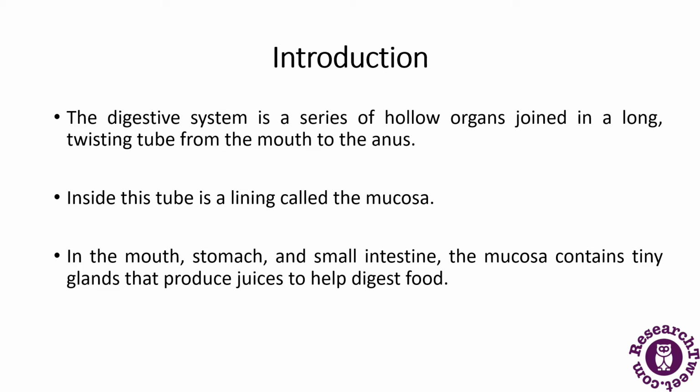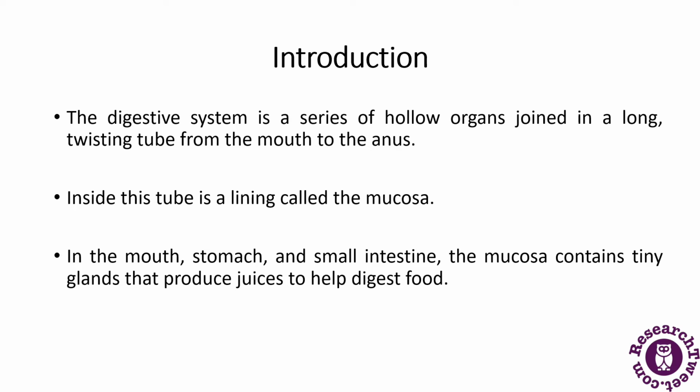The digestive system is a series of hollow organs joined in a long twisting tube from the mouth to the anus. The mouth is the first part, where digestion starts, and the anus is where the waste products are eliminated.